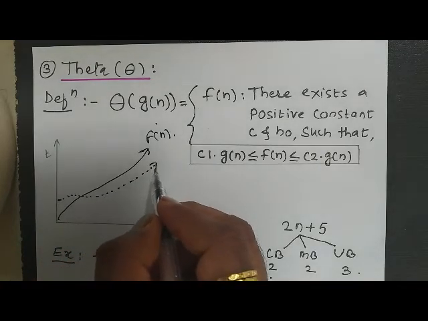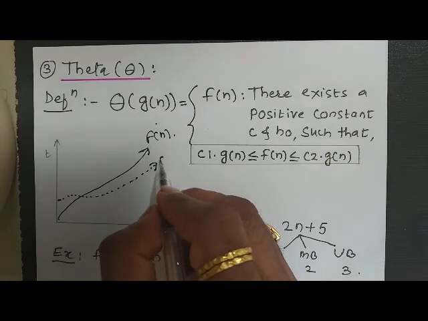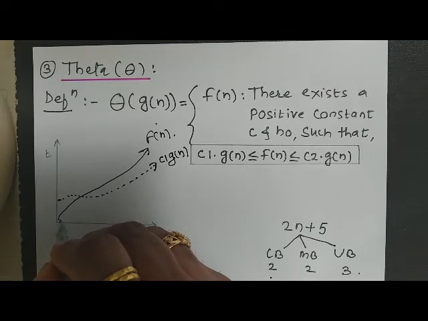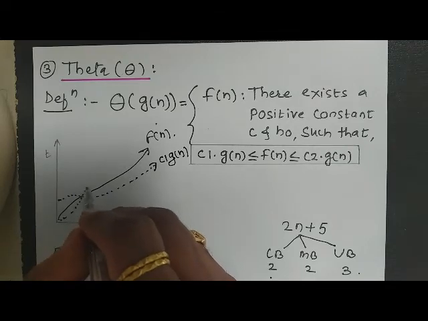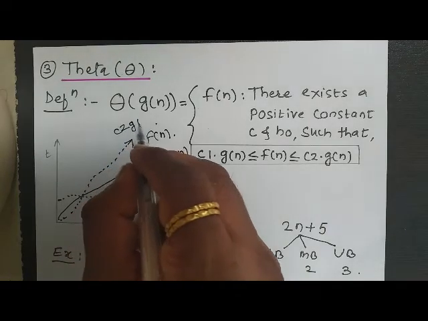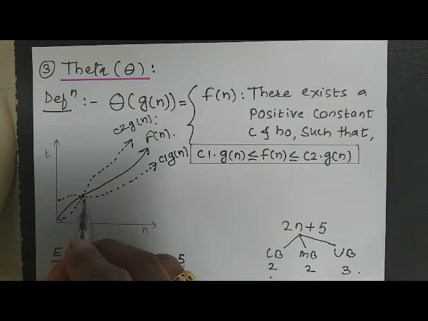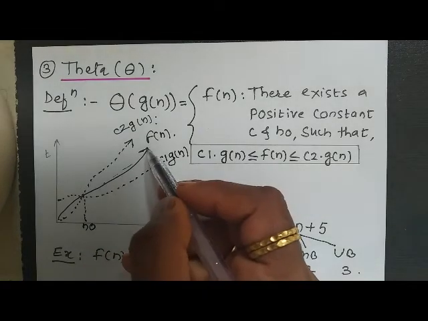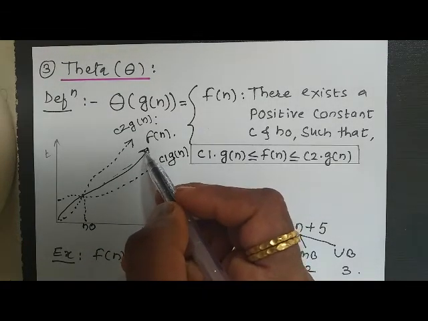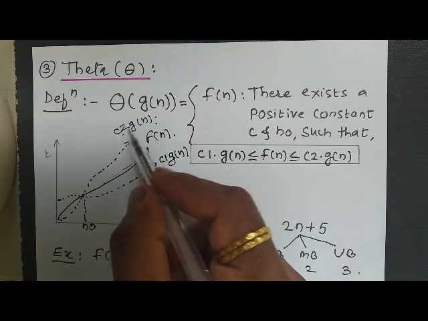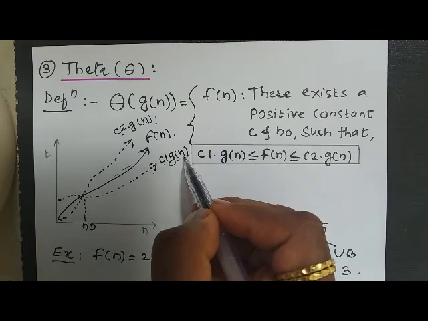The second curve is c1 g of n and the third curve is c2 g of n, and this is the intersection point, so this will be n naught. This is our actual running time of our algorithm, and we have bound this function in between two different functions, c2 into g of n and c1 into g of n.